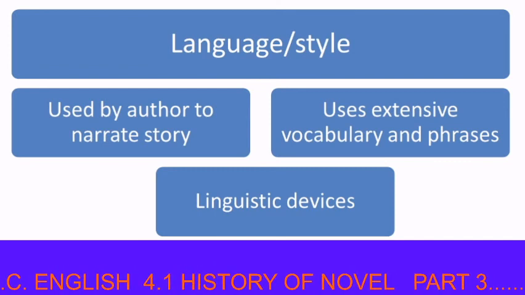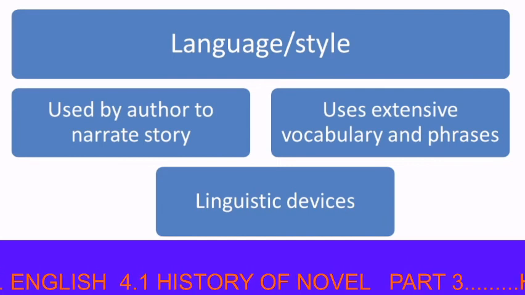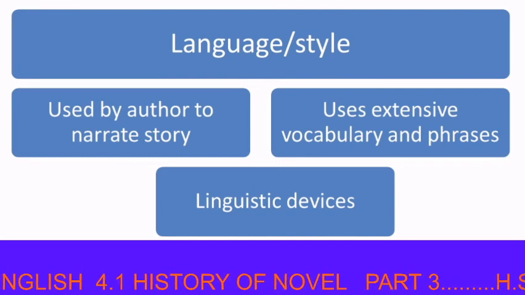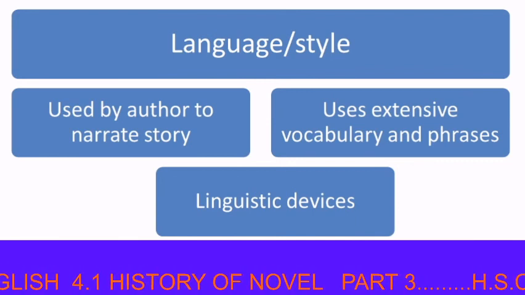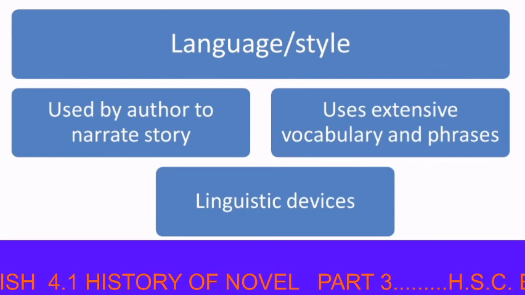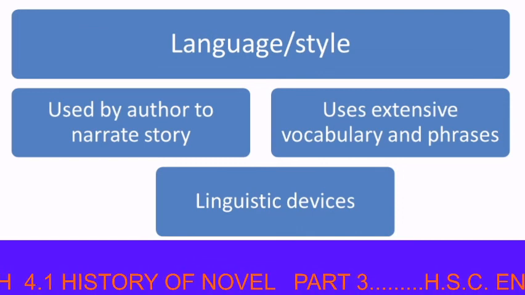Now, the next element of novel is language or style. The language and the technique used by the author for the narration of the course of events is known as style. All these factors decide the texture of the narration and create an impact on the reader.